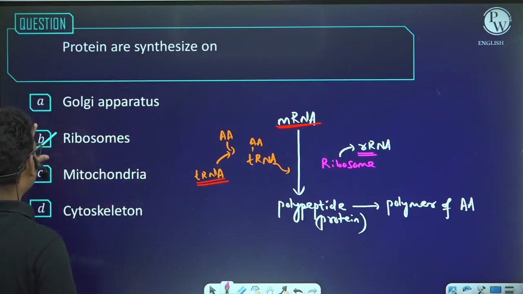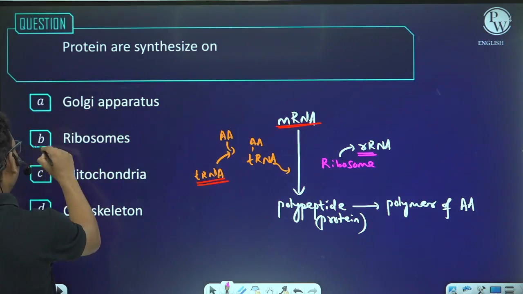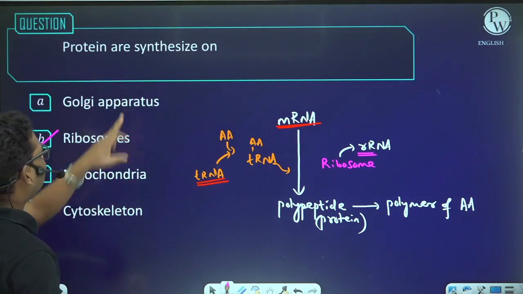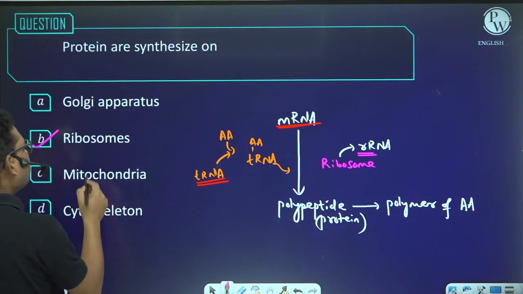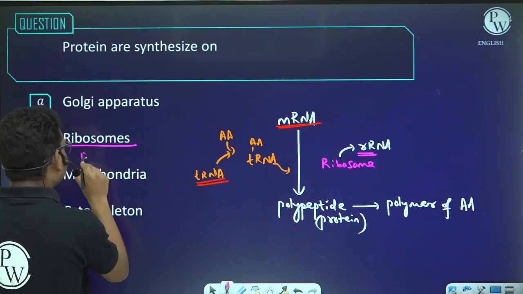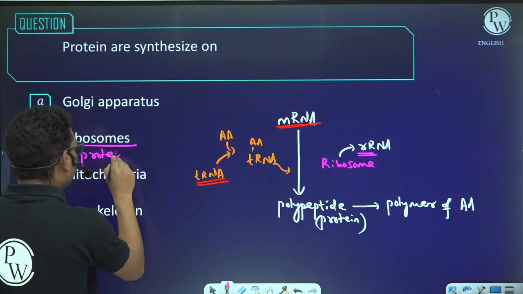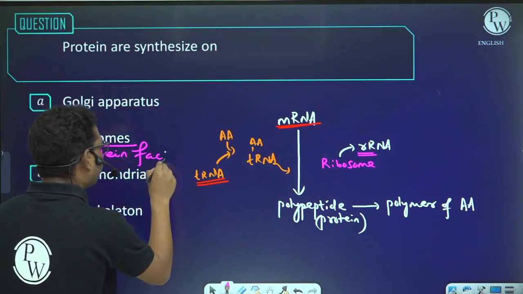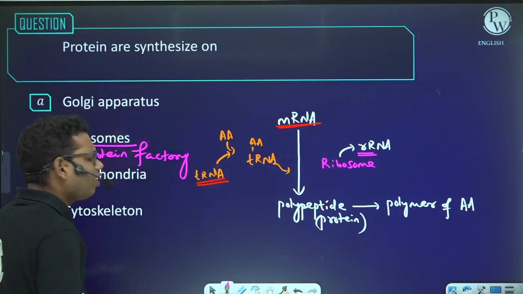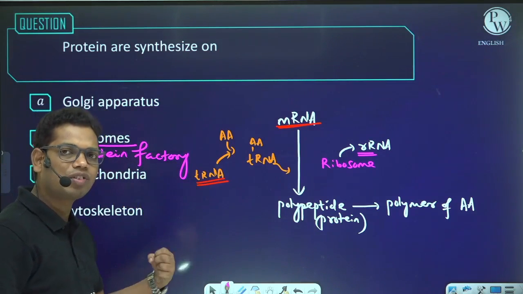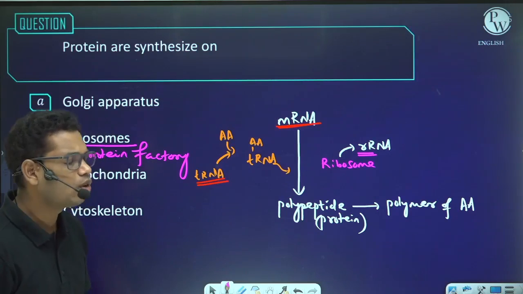So the answer will be ribosome. Because ribosome synthesizes protein, it is also known as protein factory. This is the smallest organelle, and irrespective of the nature of the cell,